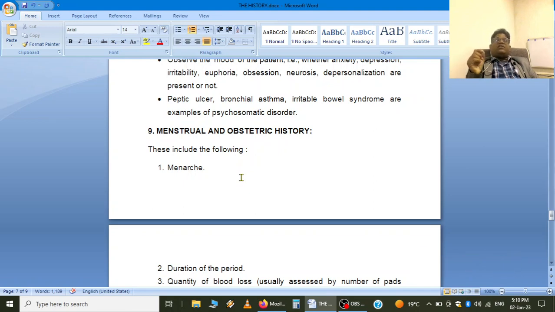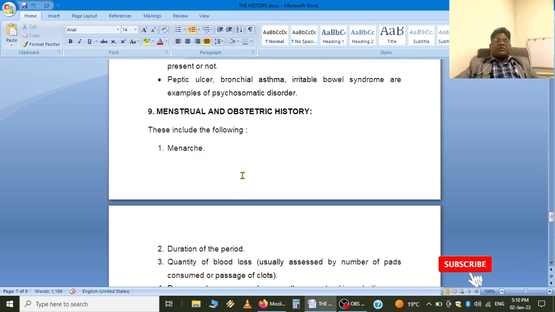So it is always very, very important to ask menstrual or obstetric history, especially in the woman of childbearing age, whether she is married or not, whether she is a widow, unmarried or widow. That is not the criteria. The criteria is only women of childbearing age group. We should always ask history of menstrual and obstetric history. This is very, very important.